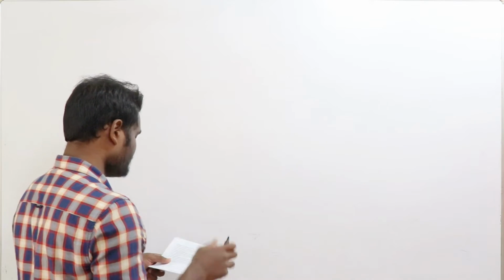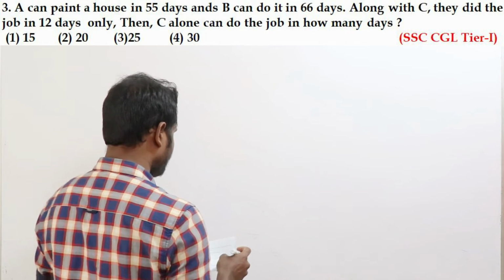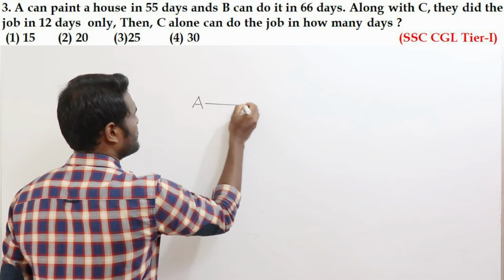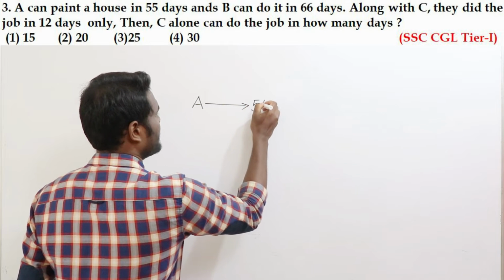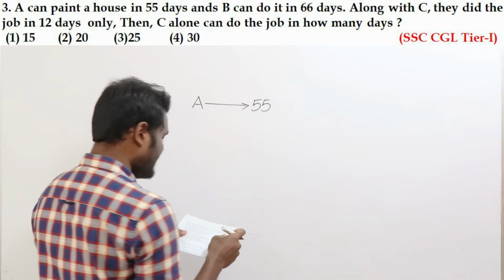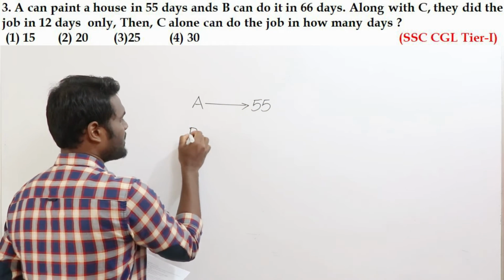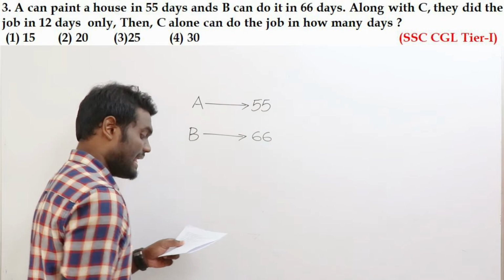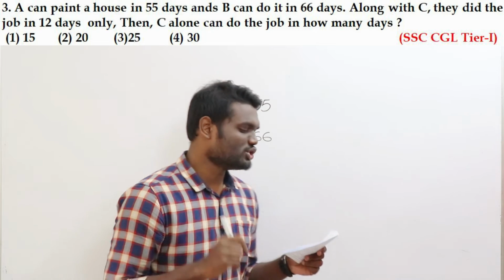Next, one more question. A can paint a house in 55 days. So A is going to paint in 55 days. Next, B can paint it in 66 days. And it is said that along with C, they did the job in 12 days.